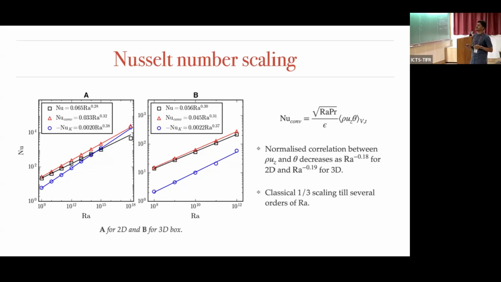We can see that from this convective Nusselt number equation. In this equation we have a correlation of rho u_z, the momentum density, and theta. If we find the correlation, we see that it keeps on decreasing with around a minus 0.2 power, and it does not saturate. To get an ultimate regime, this correlation should decrease, and currently we are looking at why this is so. We are checking all the modes and seeing if the larger modes also show this kind of correlation.